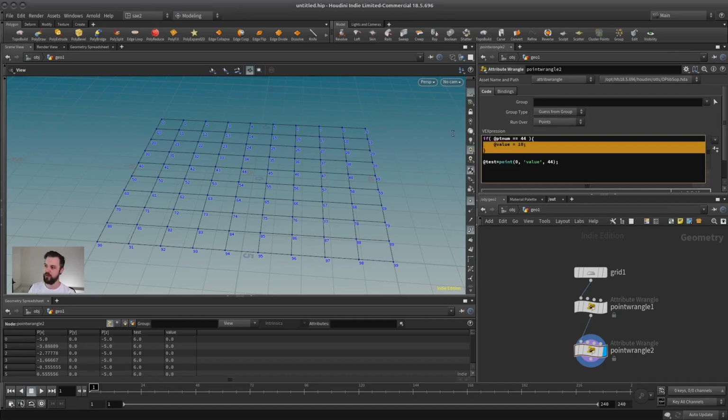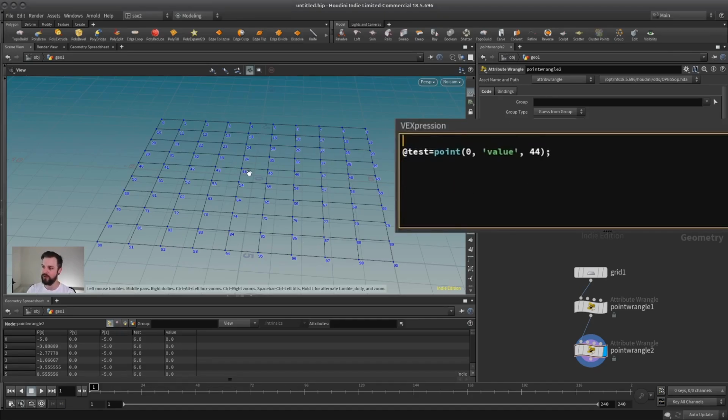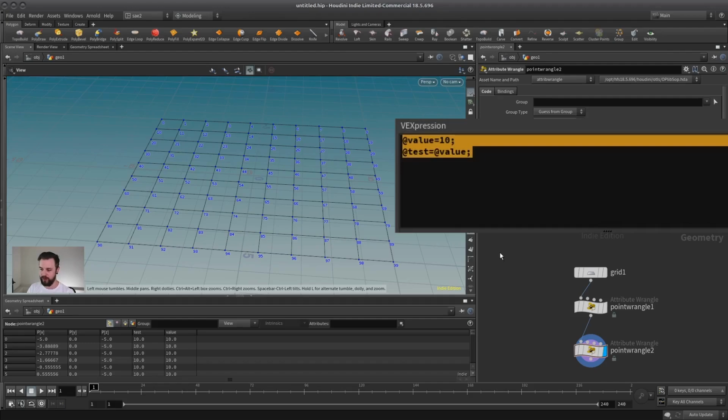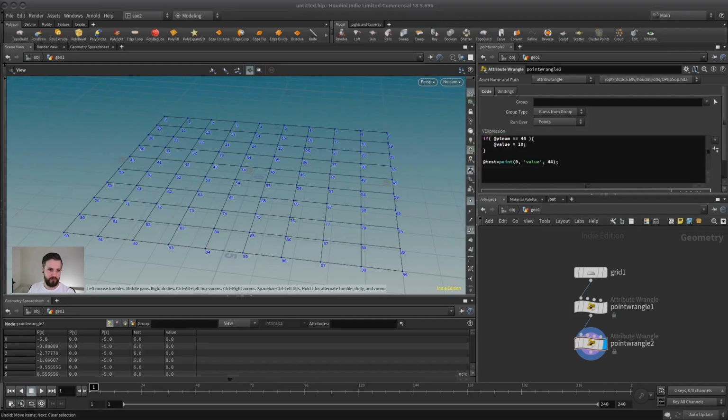If you do that on the current point, then this is of course possible. So for example, you could set the value to 10, and then of course when you read that back into test, then it will be correct and both will be 10. But this only works because it's running on the same point, and this point doesn't need to know anything about any other point. The technical term for this kind of calculation is single instruction multiple data, so in short SIMD. So if you want to read this up, I link this on the side. It's a bit technical, but that's just the way VEX is calculated.